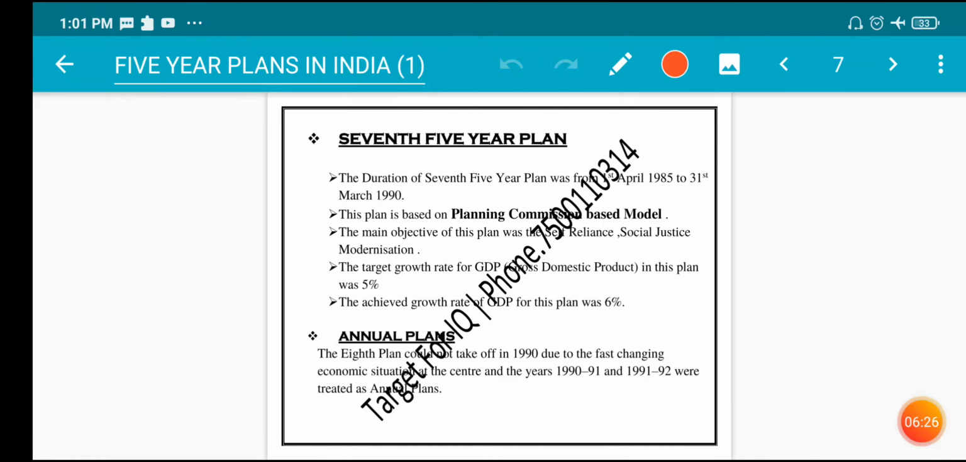Annual plans. The eighth plan could not take off in 1990 due to the fast changing economic situation at the center, and the years 1990 to 1991 and 1991 to 1992 were treated as annual plans.